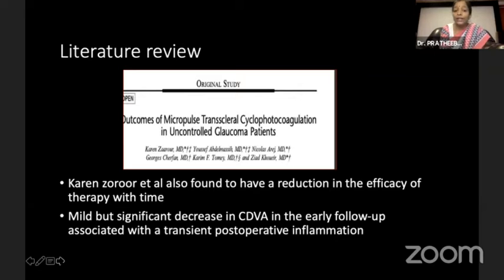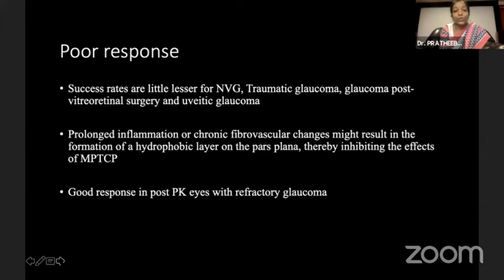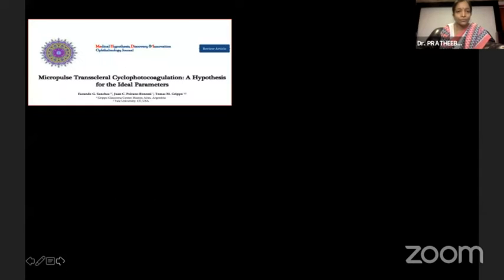Caranzaro et al. also added that there was a reduction in efficacy of therapy with time. Poor response was noted in secondary glaucomas, because of prolonged inflammation, there's a chronic fibrovascular change over the pars plana, and that can inhibit the penetration of laser. However, we had good response in our post-PK eyes.